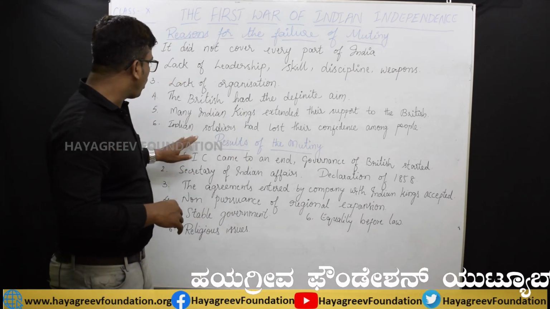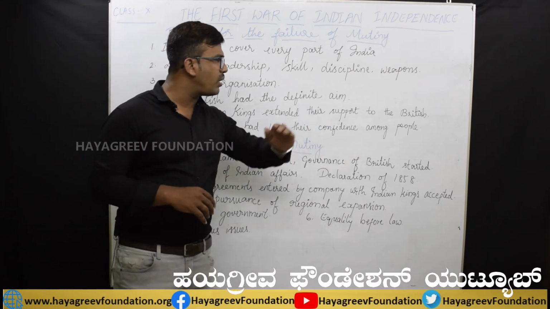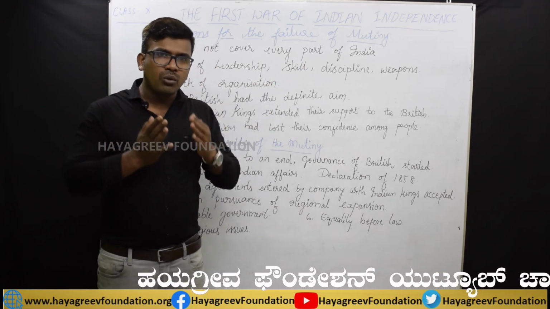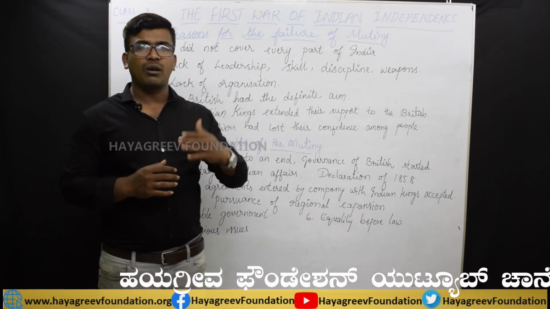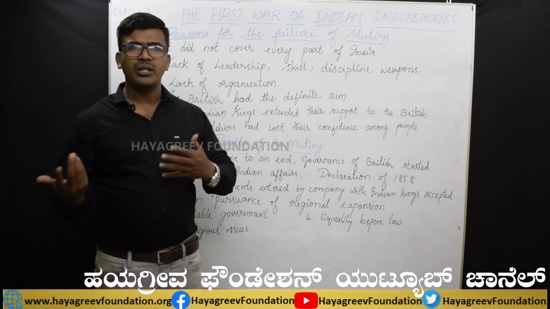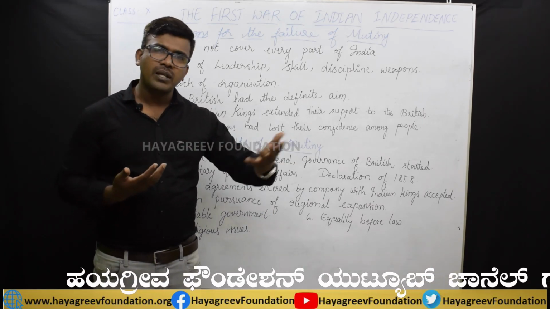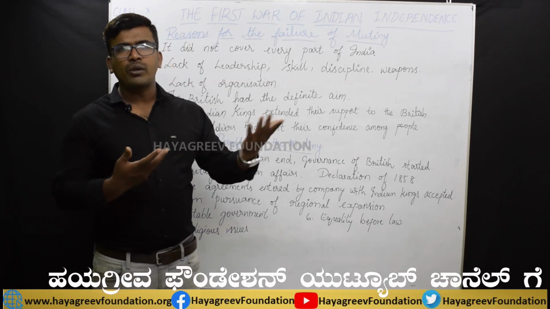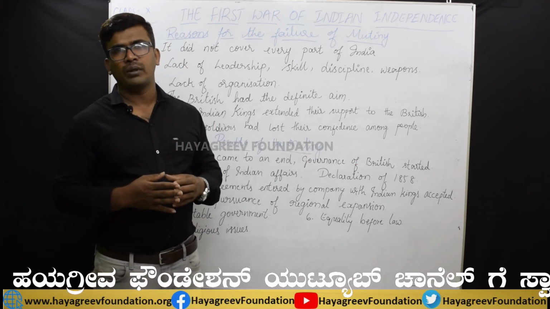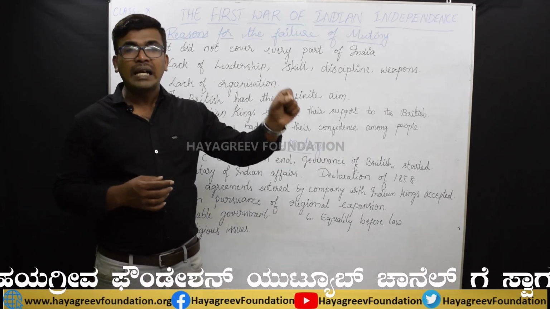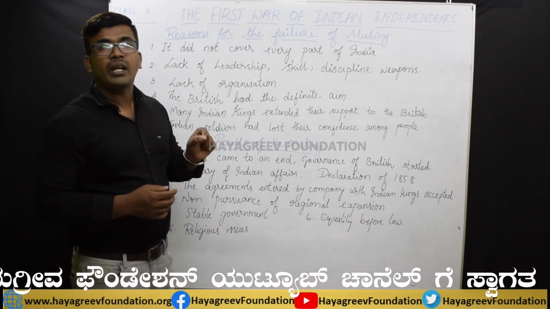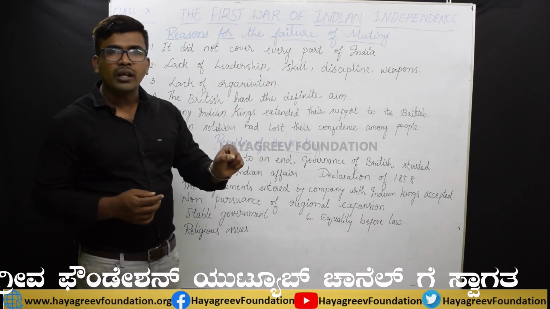And the last and very important one is that Indian soldiers had lost their confidence among the people by looting them. Why did they start to loot? When these soldiers announced Bahadur Shah II as the Mughal emperor, at that time he very clearly announced that there was no treasury. My treasury is completely empty. I cannot pay salary to you. Without salary, how can they work? As a result, they started to loot the common people. Because of this looting nature of the Indian soldiers, the common people did not support these soldiers during the time of the revolt.